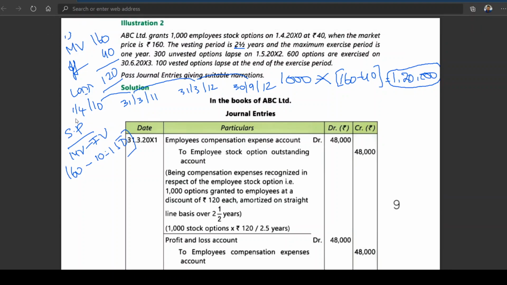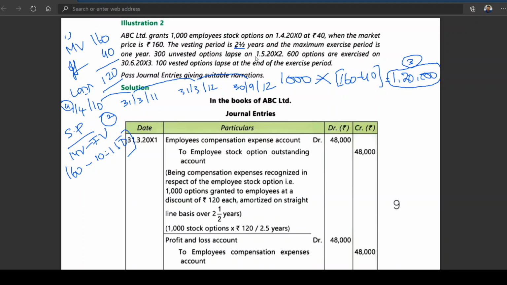Point number 2, security premium. Point number 3, total loss. And point number 4, timetable, time schedule, time chart. Whenever you are doing a problem, you take 4 things into consideration. First one is loss. Second one is security premium. Third one is expense, loss in the form of expense. That expense is to be amortized over a period of time. Is this clear to all of you? So these 4 points you remember whenever you are doing a problem.